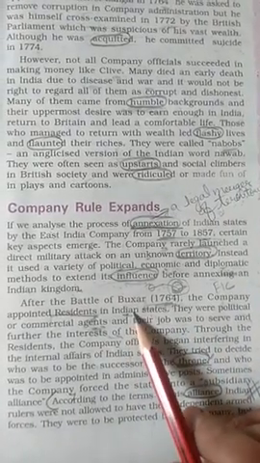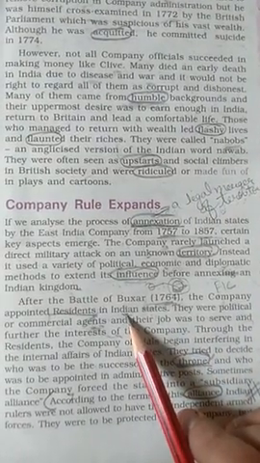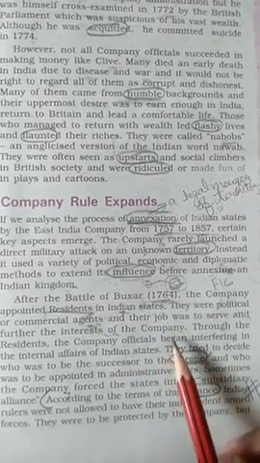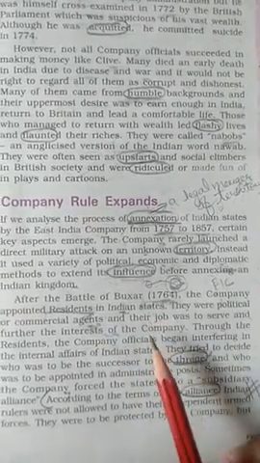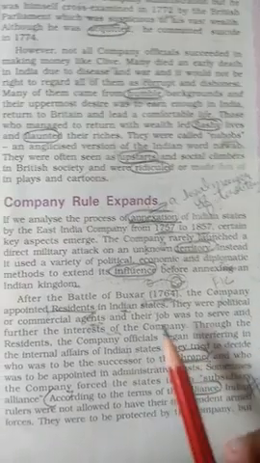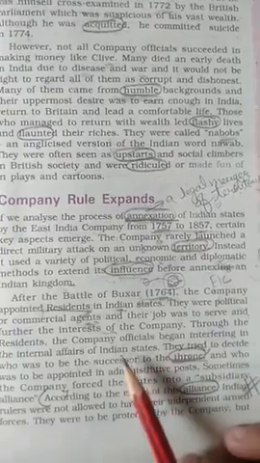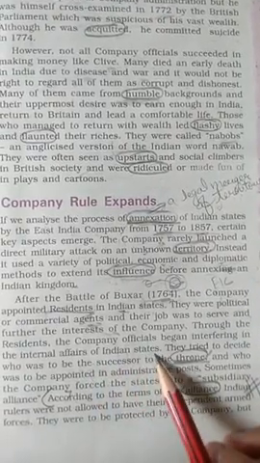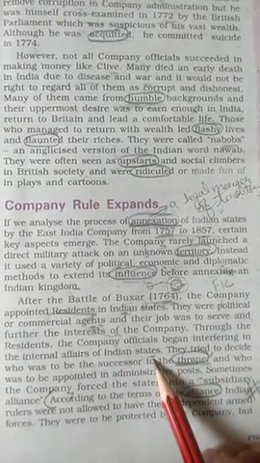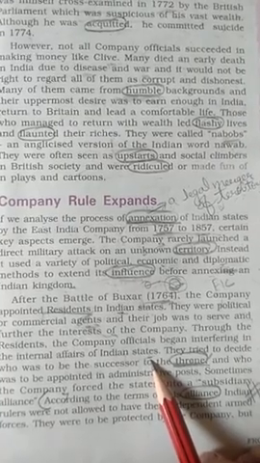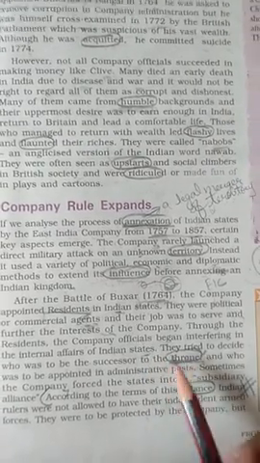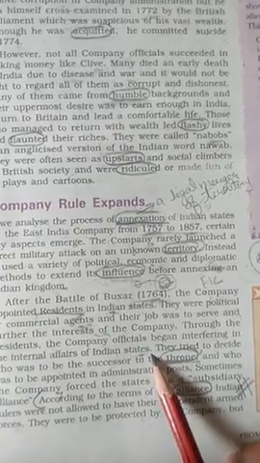They lived in Indian states, and each and every piece of information about the particular area they provided to the East India Company. Using that information, the East India Company started interfering in the internal affairs of Indian states. Whatever decision was taken by the kings, they started interfering in those decisions.